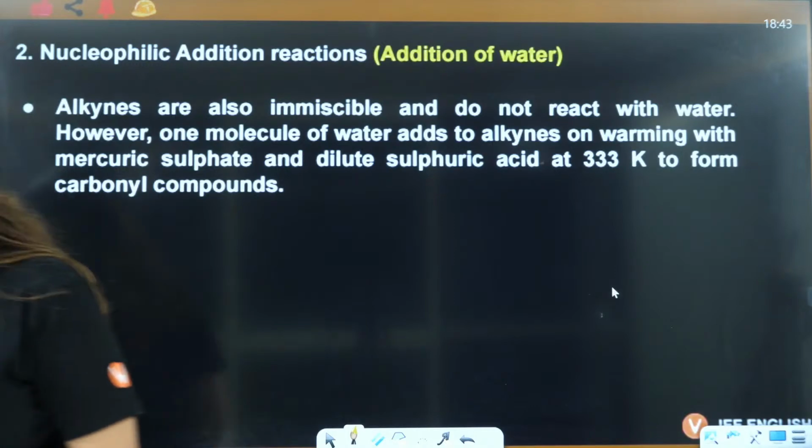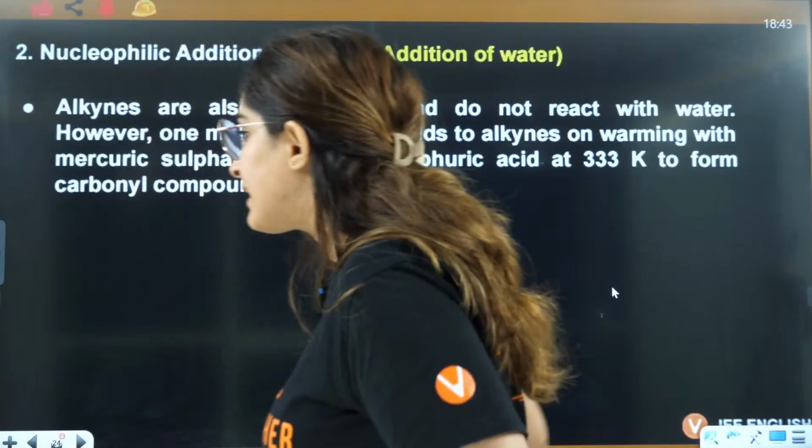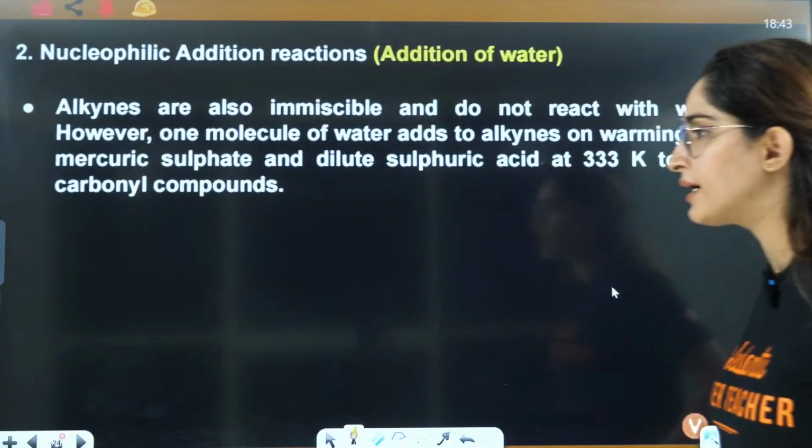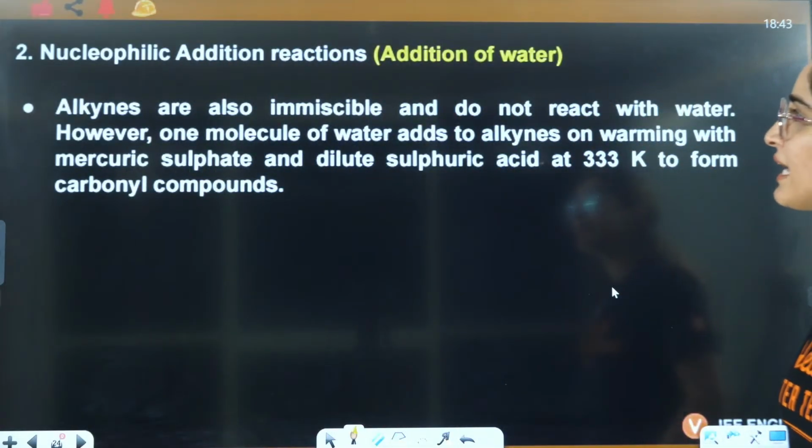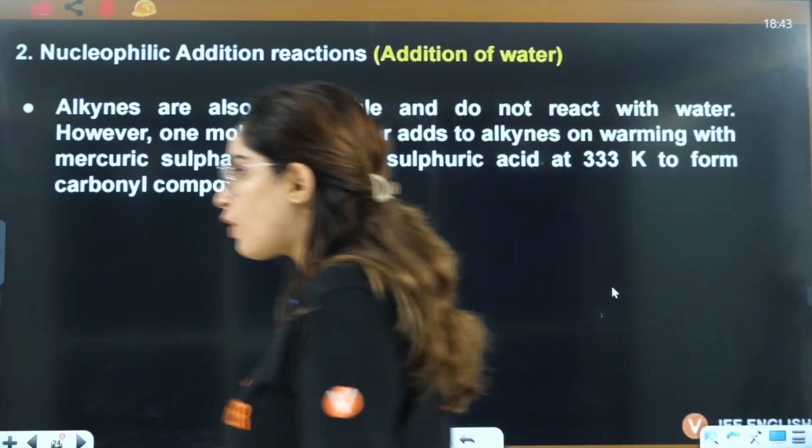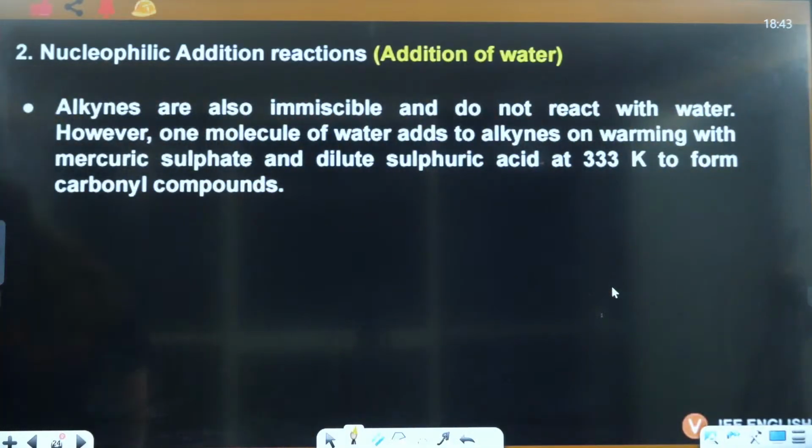Okay. Yes, everybody. Ready for the next part. Nucleophilic addition reaction, because of some technical issue that happened, right?